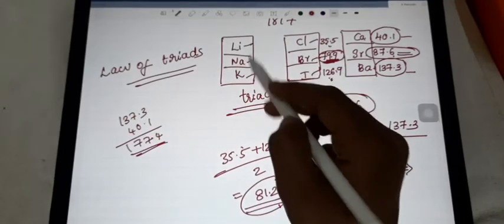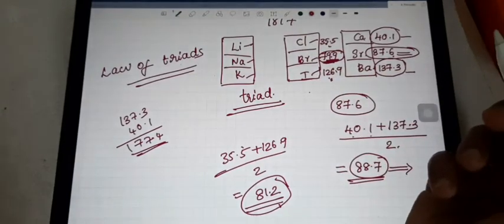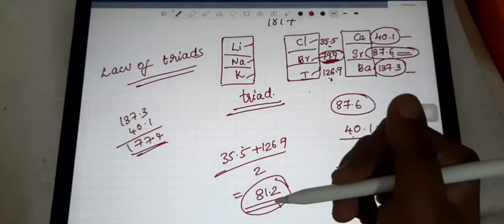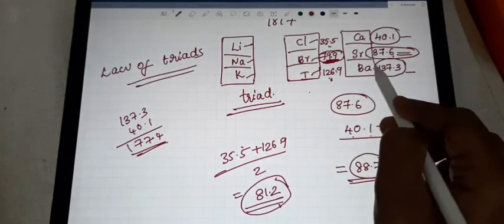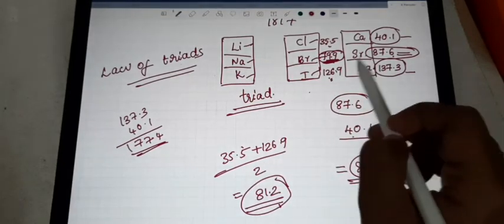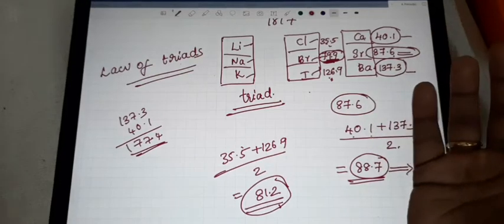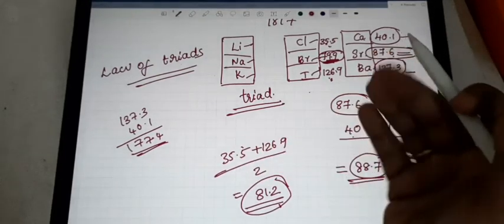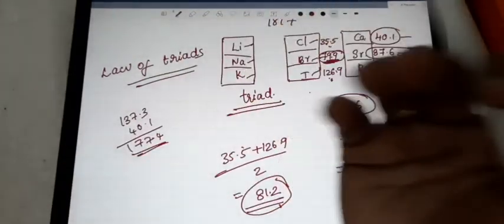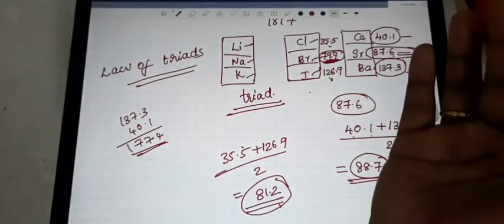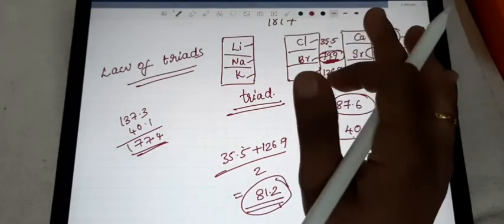Law of triads means three elements in one group, with similar properties. Only three triads he got. All the elements he couldn't arrange in triads. That's why it is considered one of the drawbacks of Dobereiner's triads. So as usual, Dobereiner's triads were rejected.